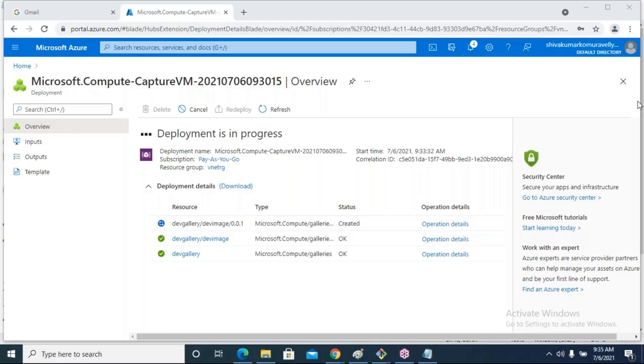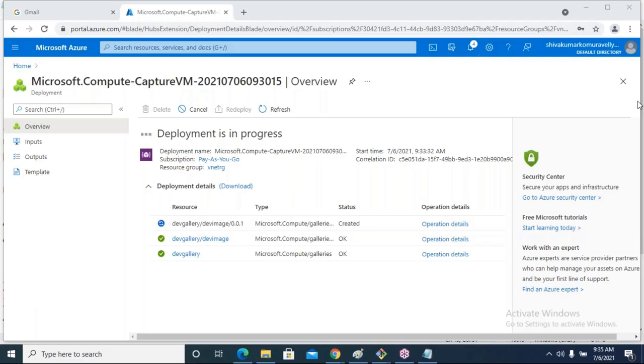Sir, the image you told, the expiry date, after a particular time period it will be deleted. Are all the VMs created using that image also deleted, or only the image will be deleted, sir? Your voice is breaking. Sir, once the image is deleted, are the entire VMs also deleted, or only the image?